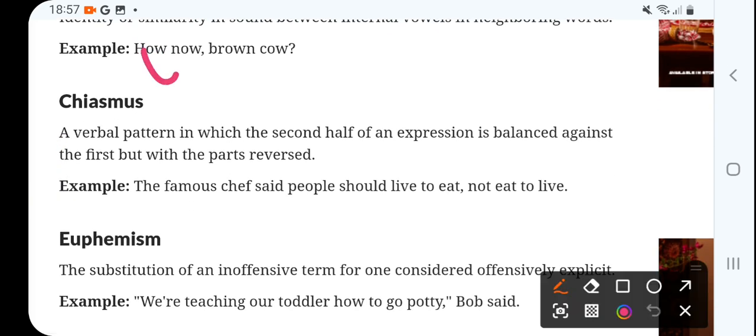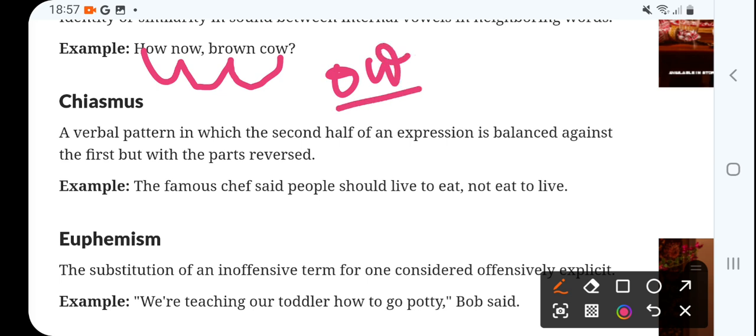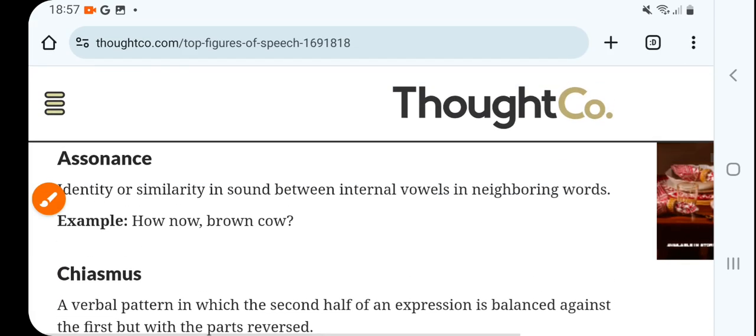How, now, brow, right, and cow. So, ow, this is common. Ow, ow, ow, right? That is called assonance.